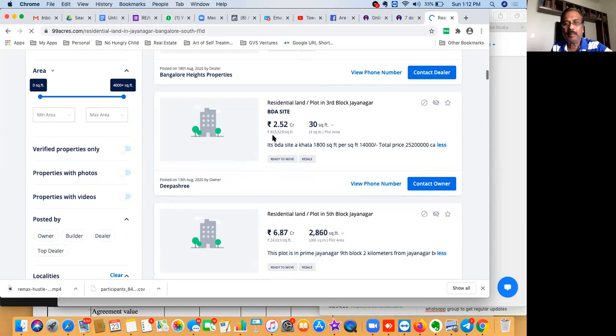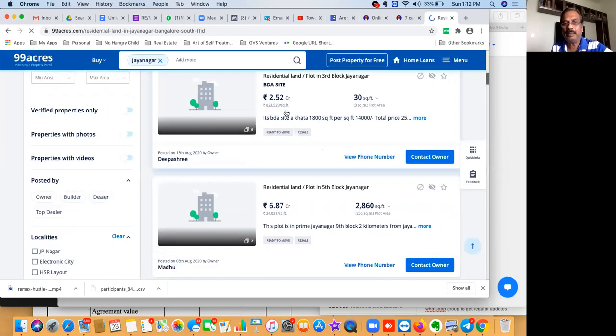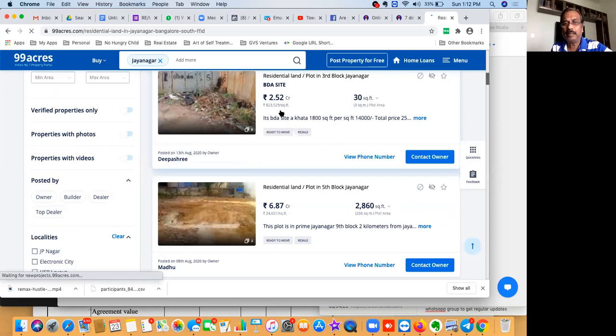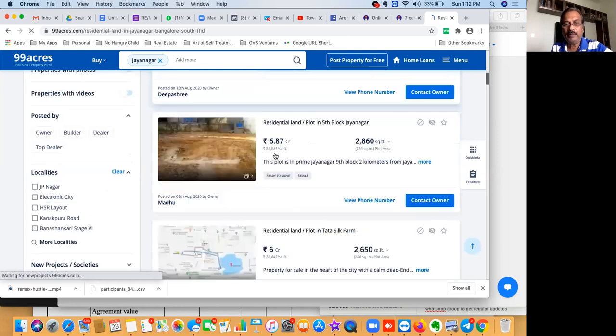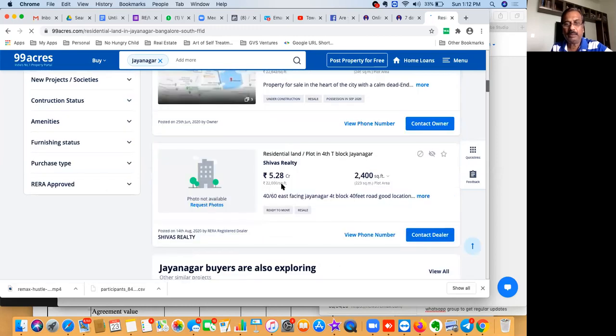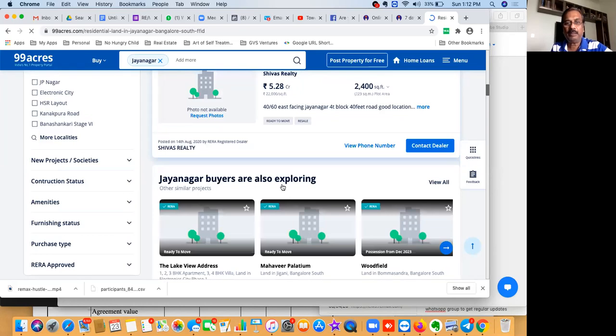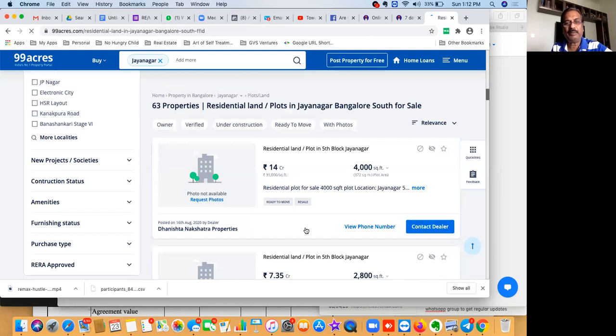Residential land plot 2.52 crores. I think this calculation is something wrong. Something wrong with this thing. Okay, we come here, 24,000. Here it is 22,000. Here it is 22,000. So except the first one, which is a fancy price where he has quoted 35,000, I think the rest everything seems to be all right.